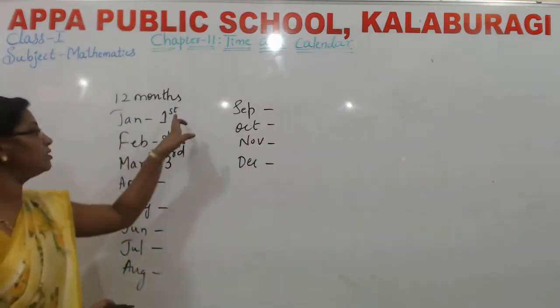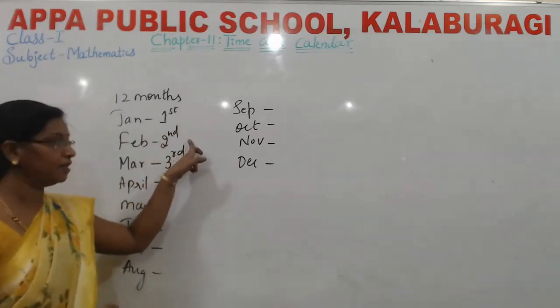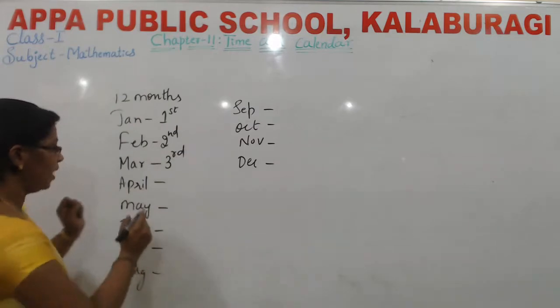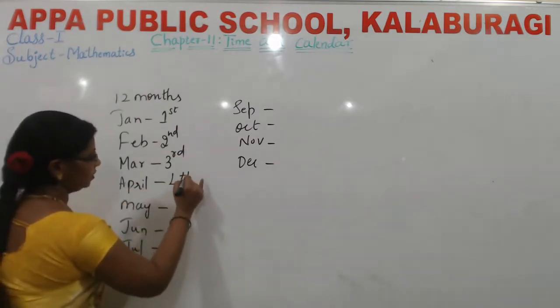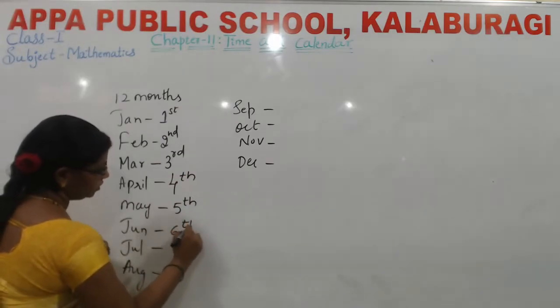April means fourth. May means fifth. June, sixth.